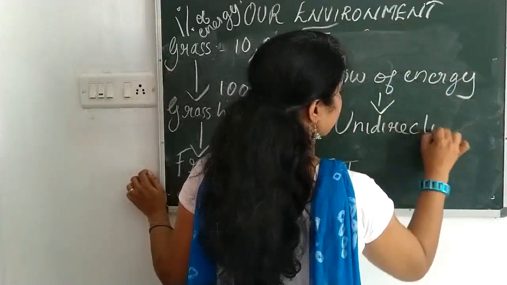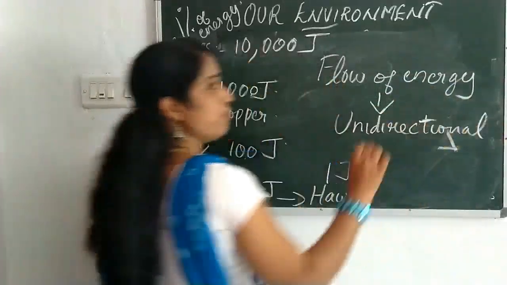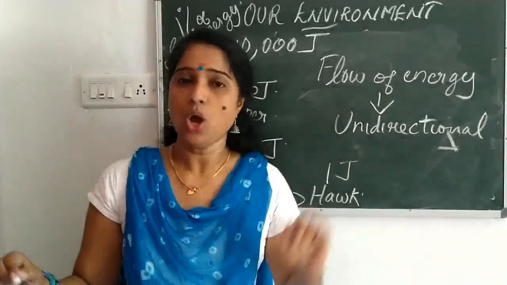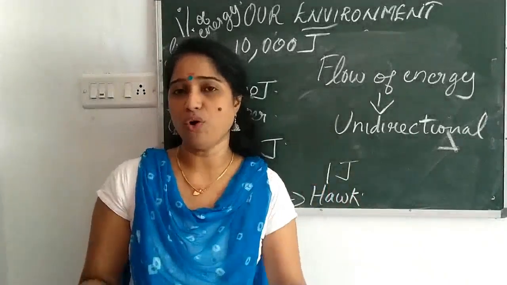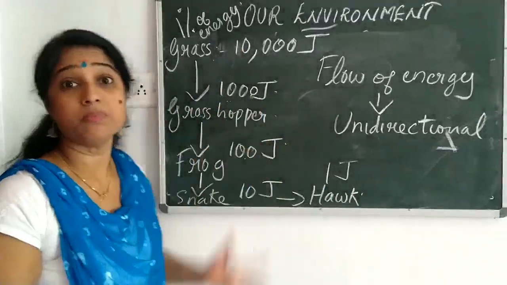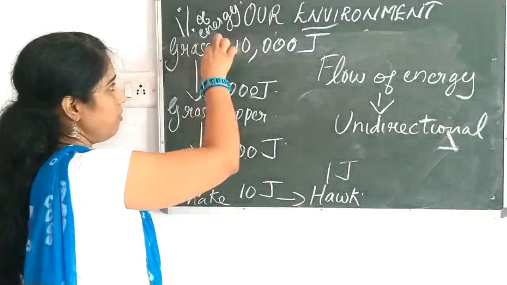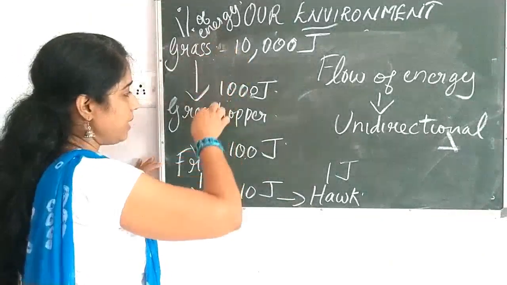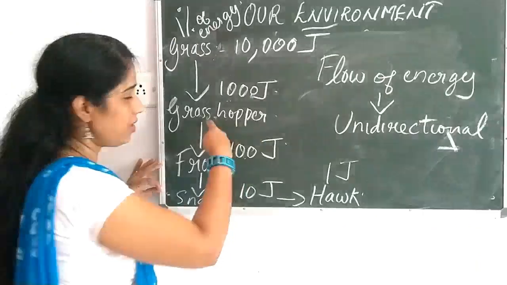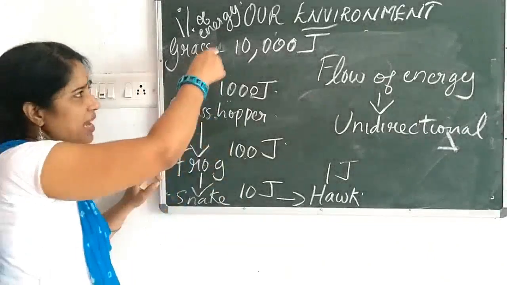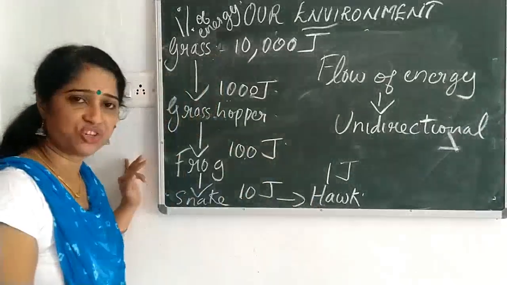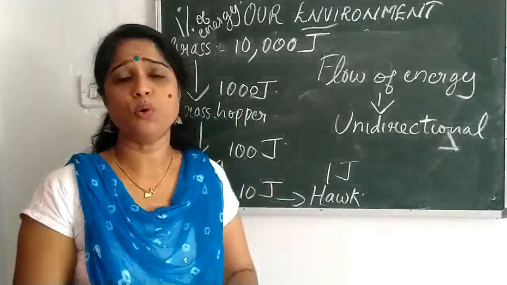Flow of energy, a very, very important term, is unidirectional. Only one-way direction of flow of energy takes place. It is very clearly understandable from this food chain. Grass can be eaten by the grasshopper, but the grasshopper cannot be eaten by the grass. The frog can eat the grasshopper, but the grasshopper does not eat the frog. So energy flow can take place only in uni means what? Single direction. Clear? So that is about the flow of energy.